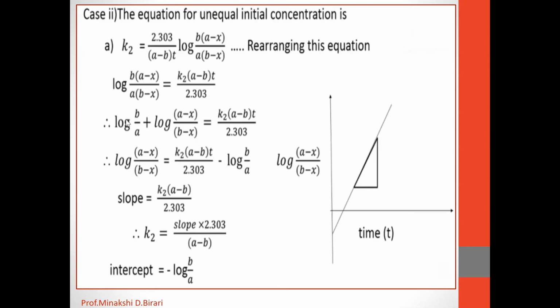Therefore, log of B upon A plus log of A minus x upon B minus x is equal to K2 into A minus B into t divided by 2.303. Therefore, log of A minus x upon B minus x is equal to K2 in bracket A minus B into t divided by 2.303 minus log of B upon A.